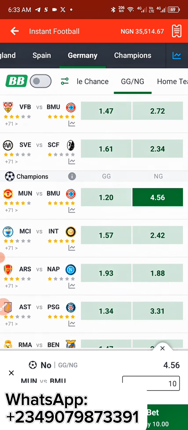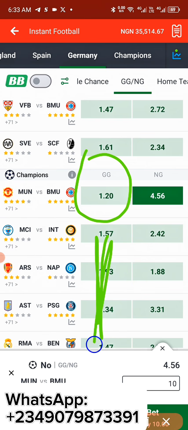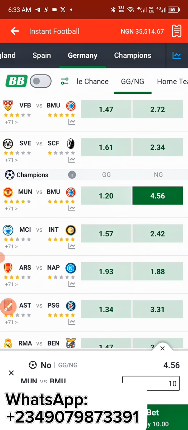The first thing that you need to note is that we're looking out for the smallest odd in the league section. As you can see, this is the smallest odd in this particular league, in Champions League. As you can see, the 1.20 is the smallest odd in this line. You get my point? So let me show you how we did it.